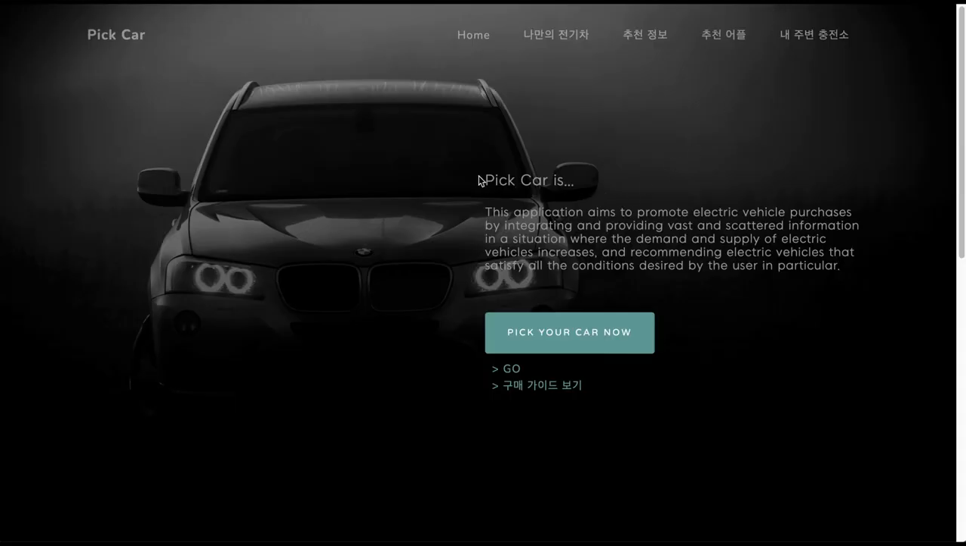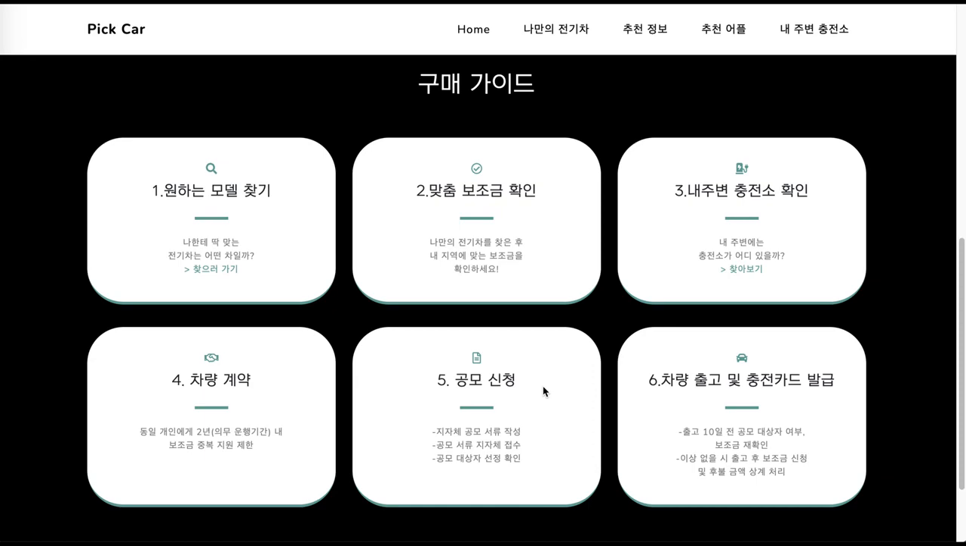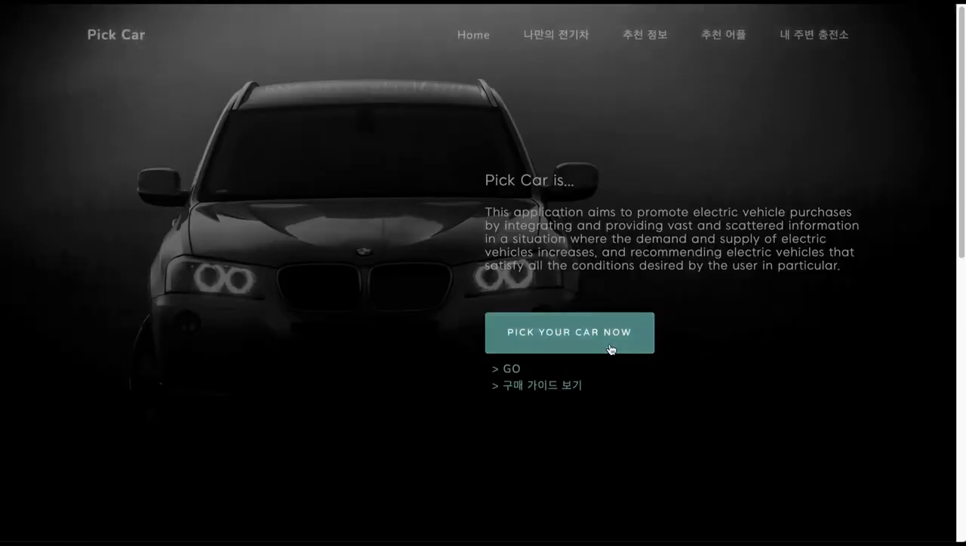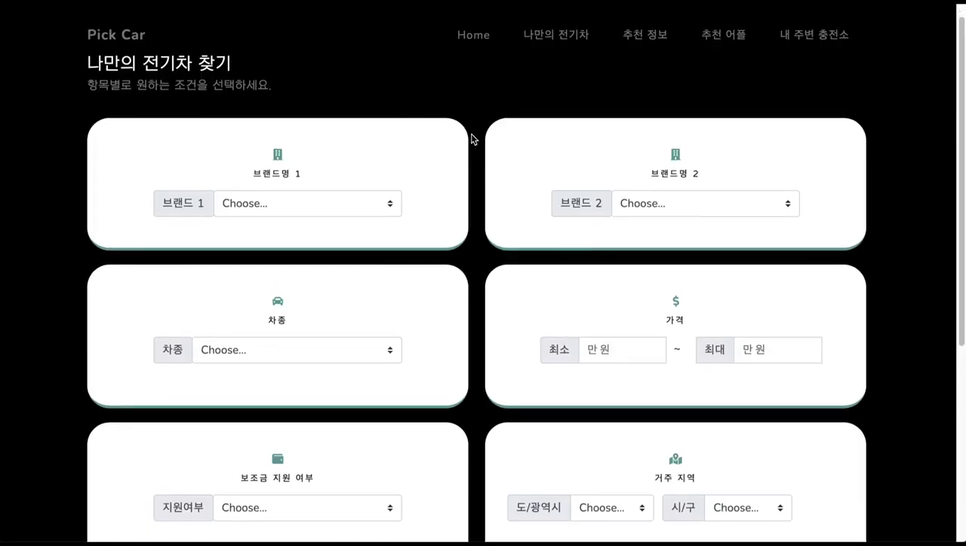Let me show you how our application Pick Car works. We have 5 pages, and you can connect to each page through the navigation bar: home page, searching page, review board page, recommendation app page, and a page that shows the charger stations near the user. This is our main page. Since the targeted users are people who want to buy EV cars, you can check the purchase guide by clicking this button. And you can see the main button, Pick Your Car Now, that moves to the searching page, which contains our main feature.